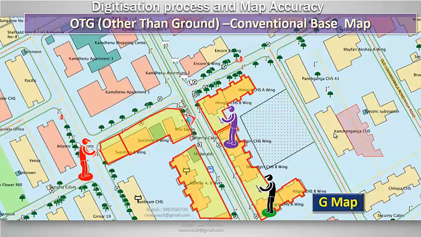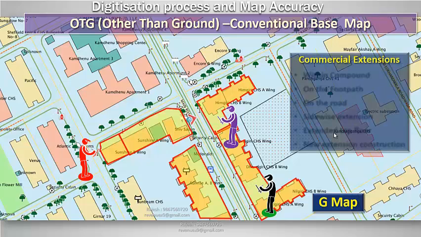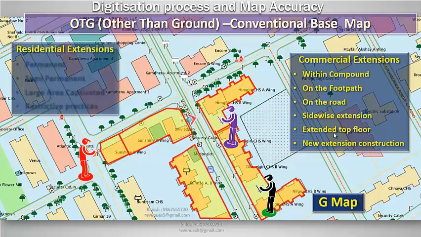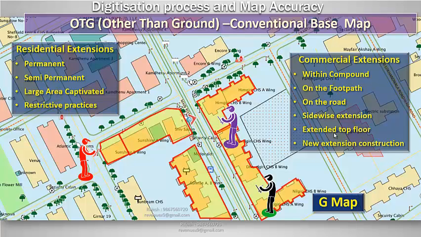The GMap allows us to capture commercial deviations such as deviations within the compound, on the footpath, on the road, sidewise extension, extended top floor, and new extended construction. It also allows residential deviations to be captured as permanent, semi-permanent, large area captivated, restricted practices, etc. GMap may help us to plug the revenue leakages due to all extensions and expansions in fast-developing urban cities.